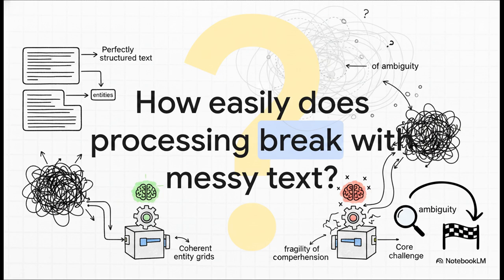If machines absolutely rely on these visible, cohesive ties to build a coherent entity grid, how easily does discourse processing break when humans use messy, unstructured text? We've seen how elegant this process is when the text is perfectly structured, but I want to leave you with that question to ponder. It really exposes the fragility of machine comprehension, doesn't it? It highlights exactly why resolving ambiguity remains the core challenge in natural language processing today.